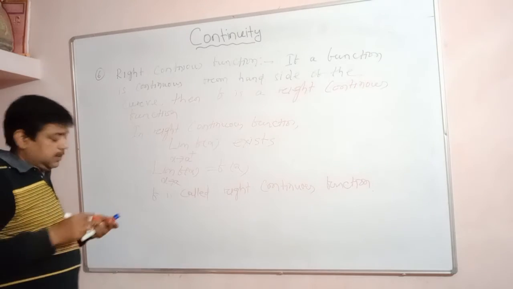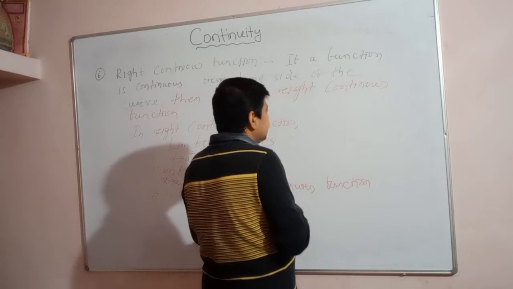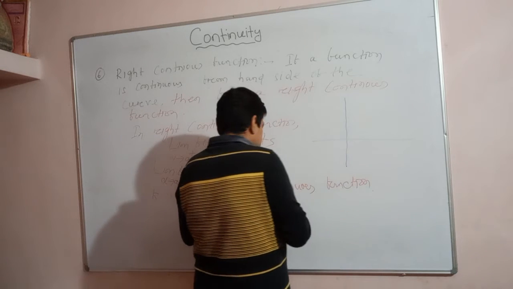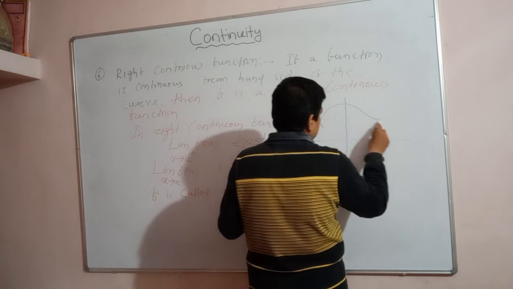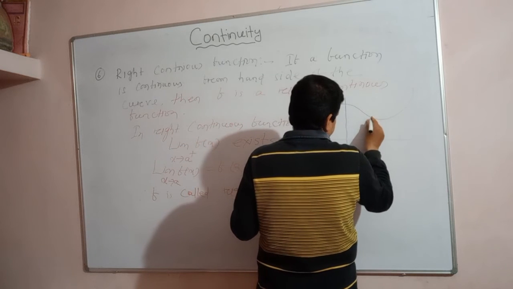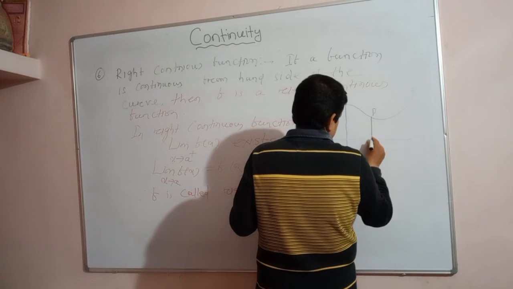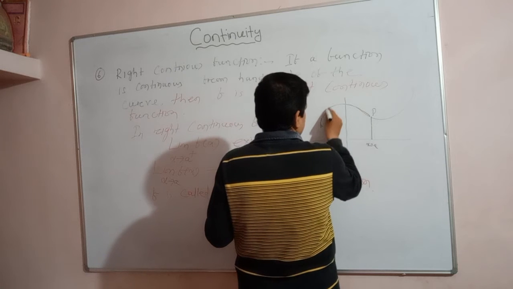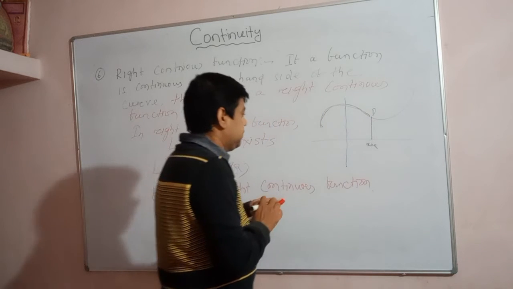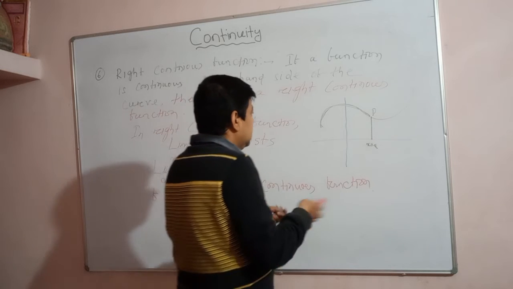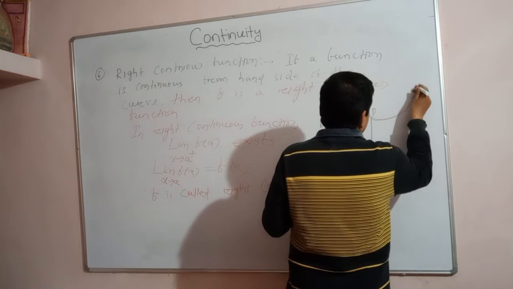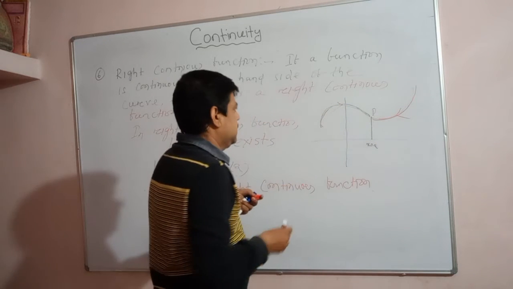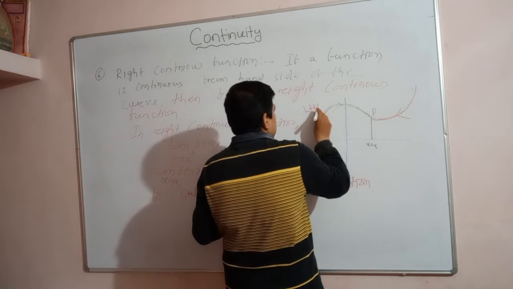So these are about the right continuous function. If you see, this is a graph of the figure, and this is the point, the domain at x equal to a. This part is called the left hand continuous function, and this part is called the right hand continuous function. This is LHL and this is RHL.